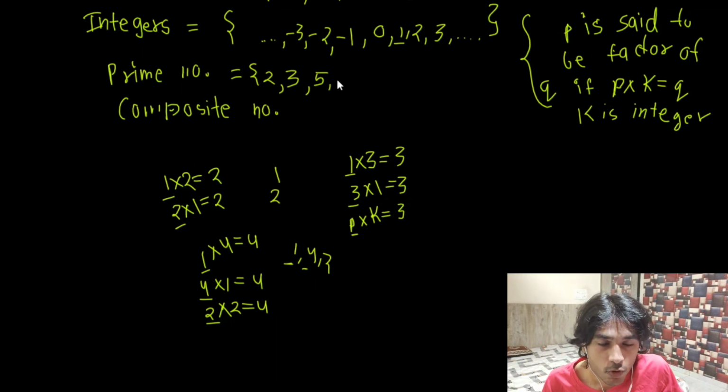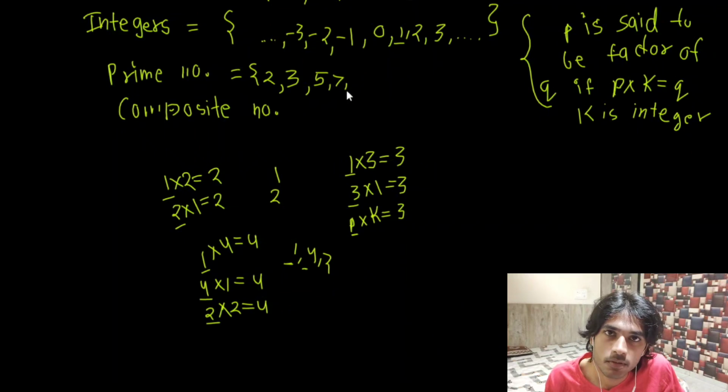Then 6 won't be, because 2 multiplied by 3 is 6. So there is a number other than 1 and 6 itself which is a factor of 6, which is 2. So 6 is not going to be a prime number. 7 will be a prime number.